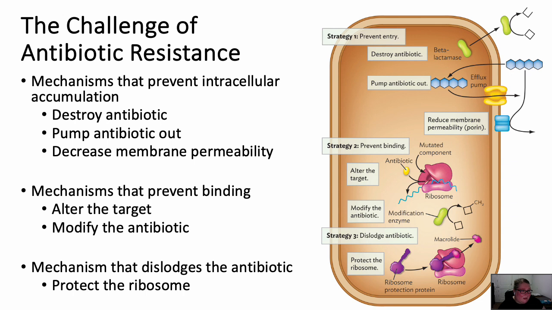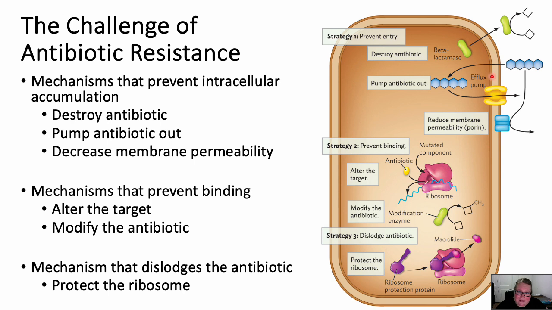Okay, this is why antibiotic resistance is such a challenge, is there's a lot of ways for microbes to be resistant. Okay, so strategy number 1, we prevent the antibiotic from staying and accumulating, so building up in the cell. Okay, so there's different ways the bacteria can do this. 1, we can destroy the antibiotic before it even gets in. Okay, right, we just talked about beta-lactamase and how it breaks down beta-lactams. Okay, so it's going to destroy it and make it so it doesn't work anymore.